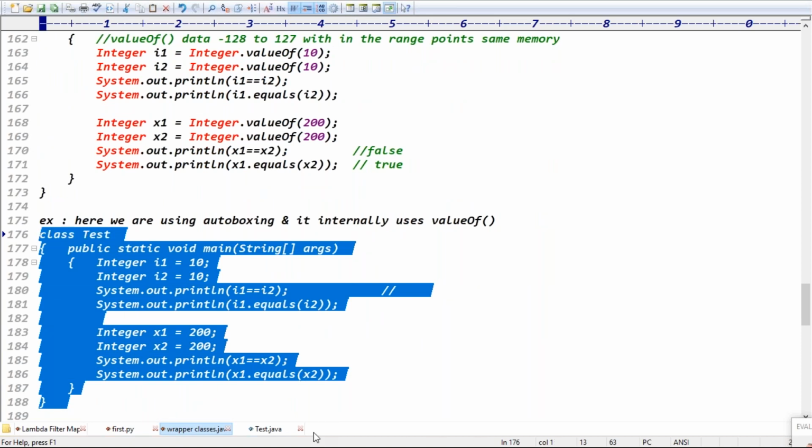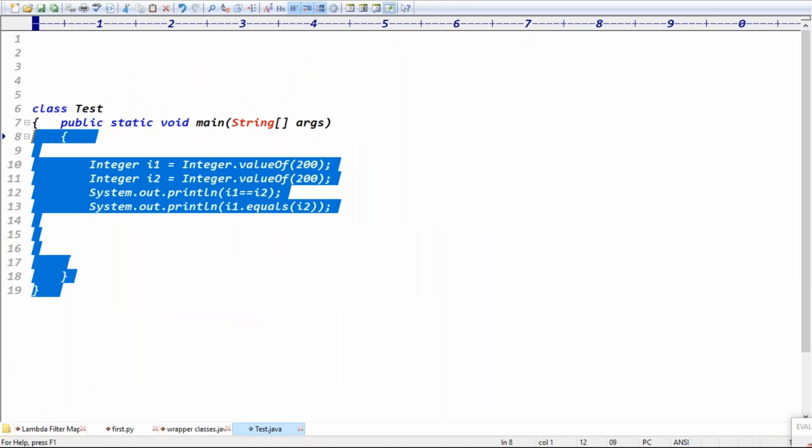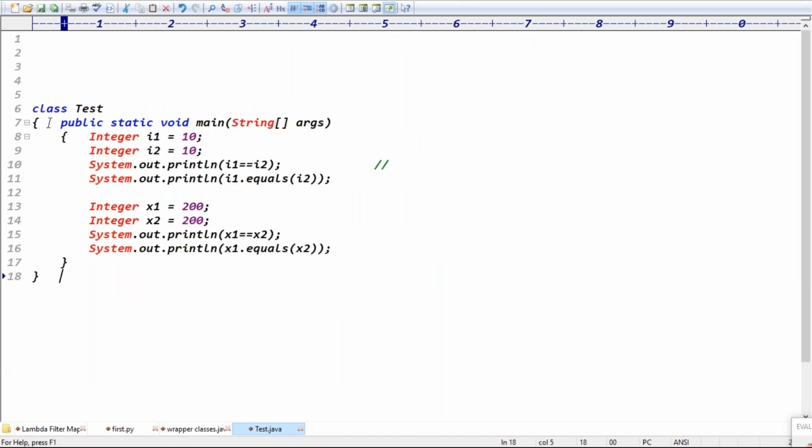In this case, what is the output? In this case, I'm using Integer i1 equal to 10. Here I'm not creating the wrapper object using the new operator or the valueOf method. We are not using both approaches. The primitive is automatically converted into which format? Wrapper object format, right? It's called autoboxing, right? But I clearly said autoboxing internally uses which approach? The valueOf method approach. Exactly. Autoboxing internally uses the valueOf method approach, right?